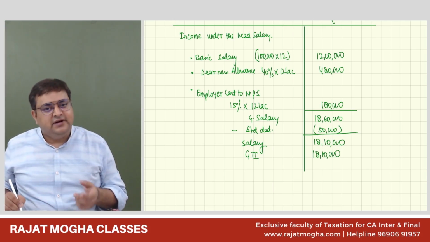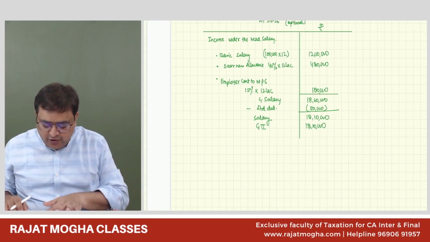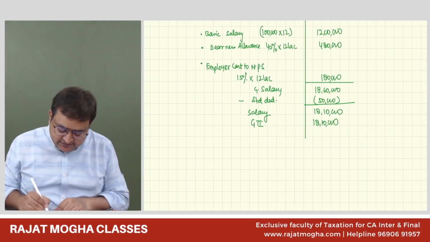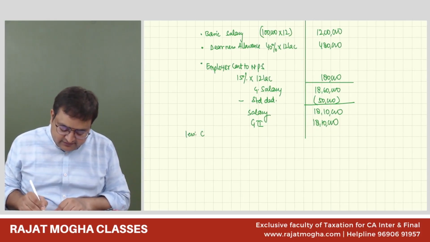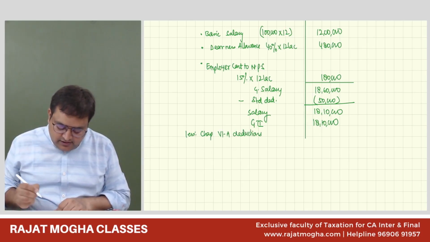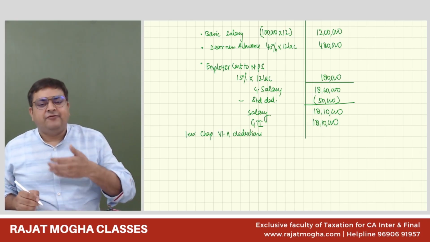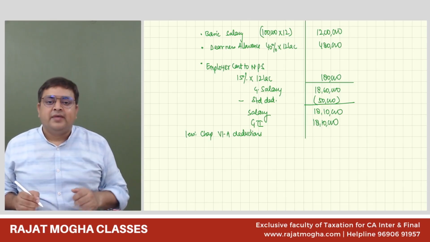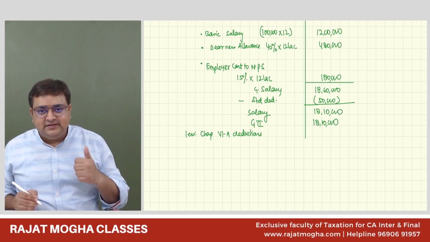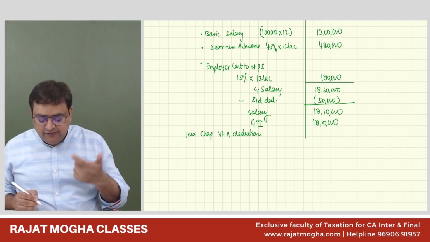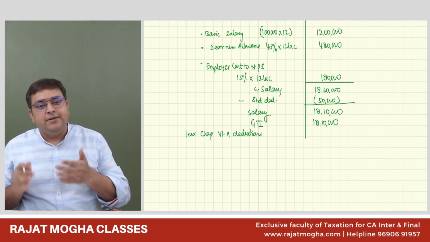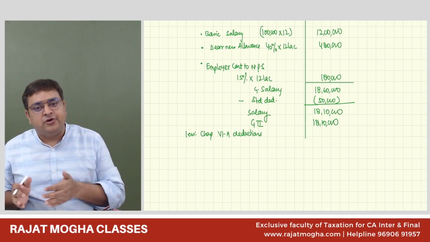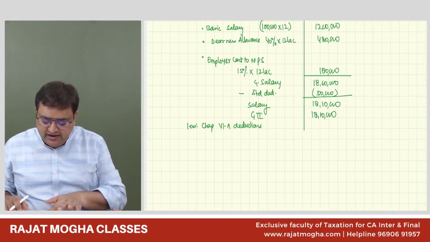Now, less deductions from GTI. We are following the optional regime. So less chapter 6A deductions. How much would it be? We have from 80C to 80U, but in this question we have only 80CCD. And in this question, 80CCD, we are following the optional regime. So employee contribution as well as employer contribution deduction would be available in the optional regime.